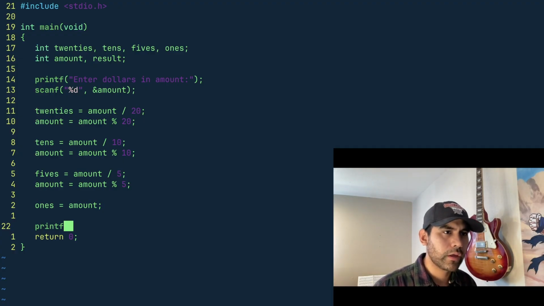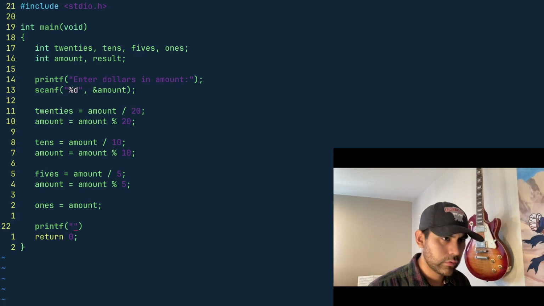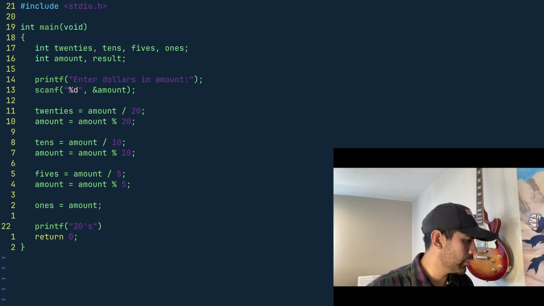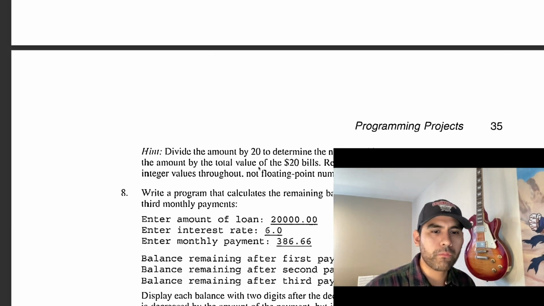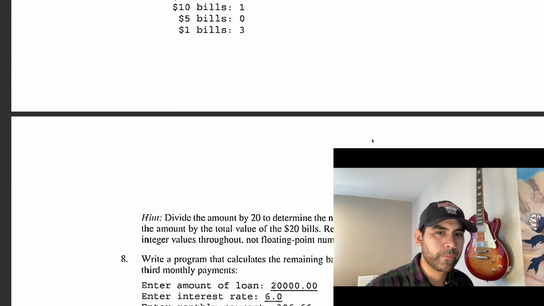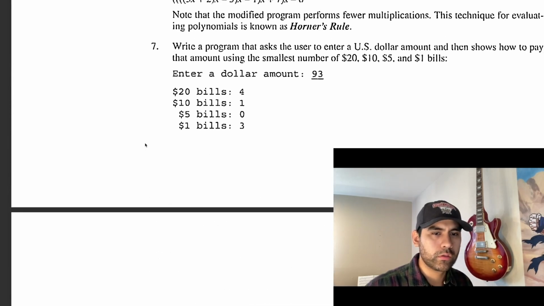All right, printf 20s. Okay, 20s. Wait, how did this person have it formatted? $20 bills.